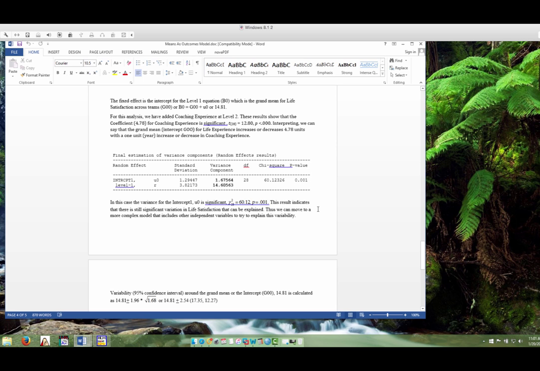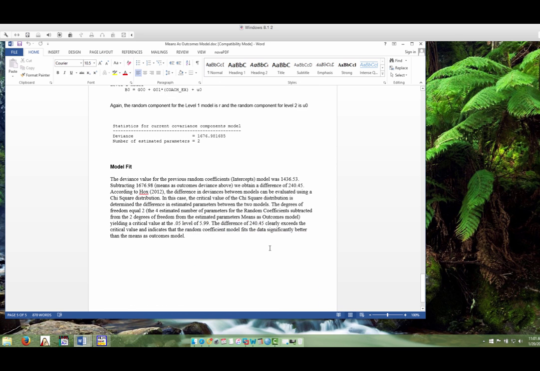What this means is that even though we added coaching experience to the model, there's still a significant amount of variation in life satisfaction yet to be explained. So we can move to a more complex model that includes other independent variables to try to explain that source of variability around the grand mean.